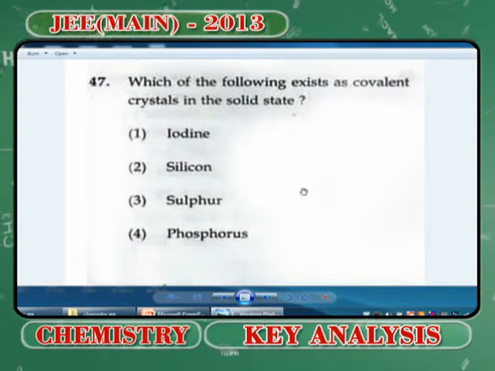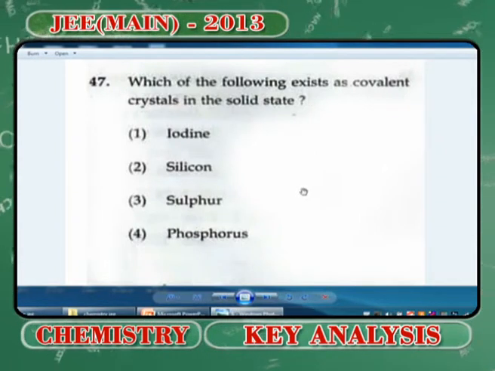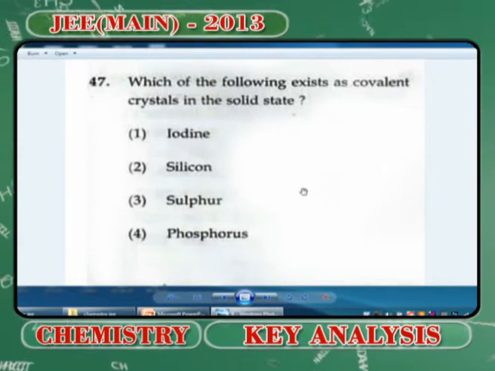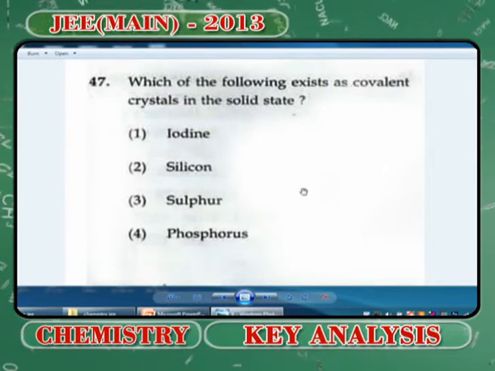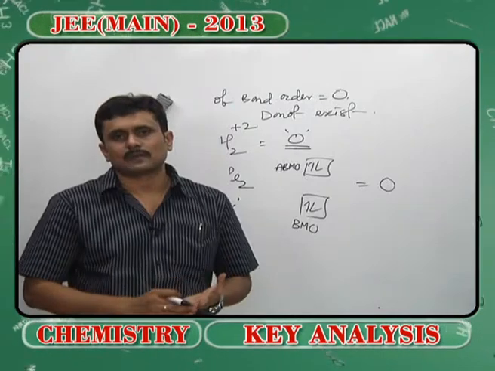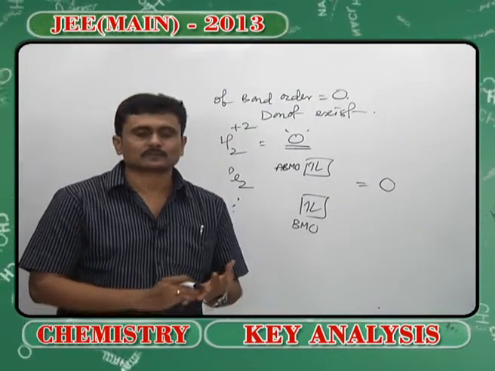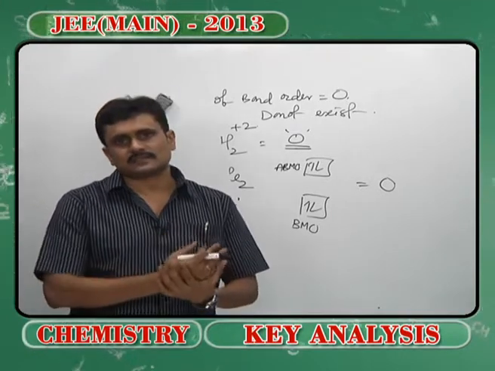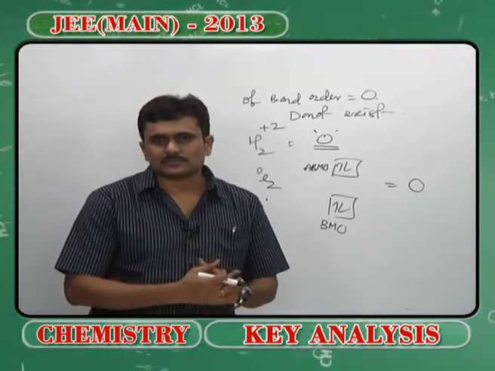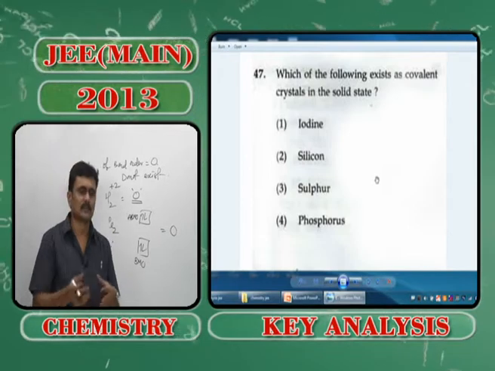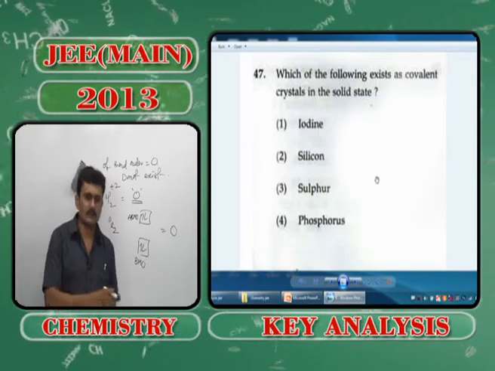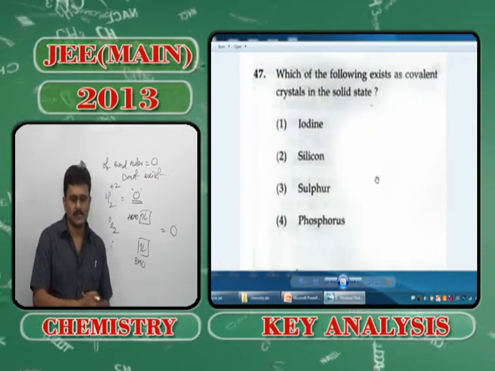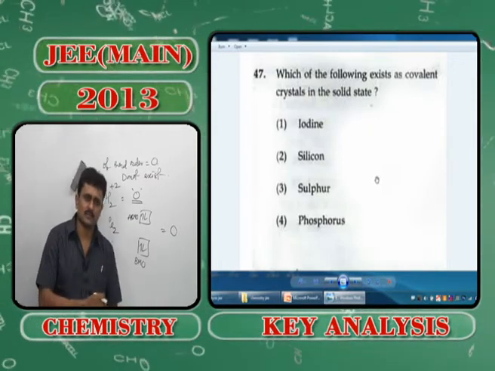Now you see there are a few options which are complicated. It seems you should have a little theoretical knowledge in organic chemistry, right? Otherwise there is a possibility of ambiguity. Some of the students are asking me over the phone that sulfur could be the right answer. But you should understand that sulfur most of the time, at 91.5 degrees Celsius, happens to be amorphous. So sulfur monoclinic, sulfur rhombic exist, but not as well as silicon.